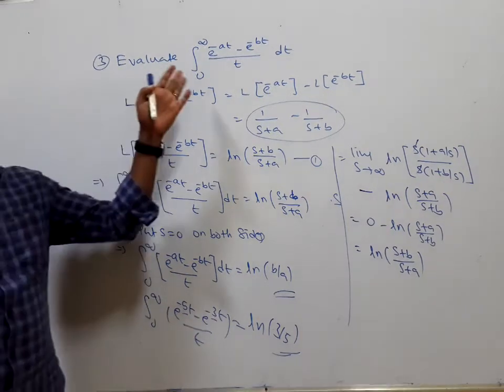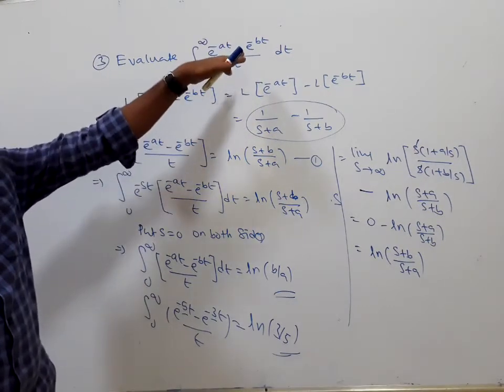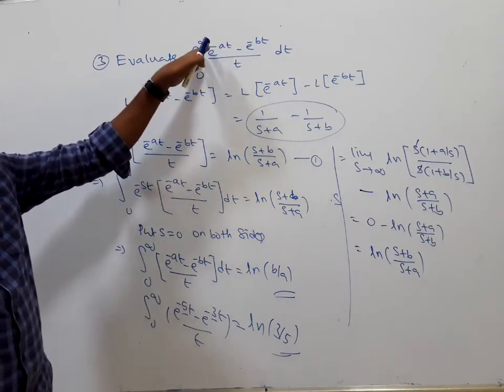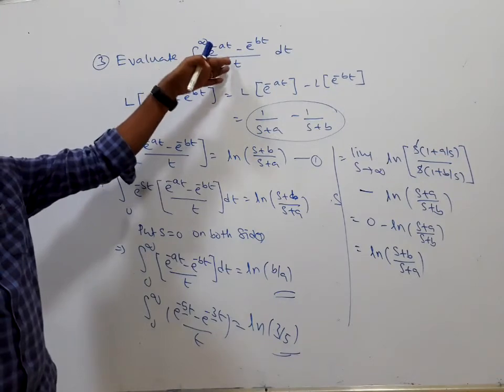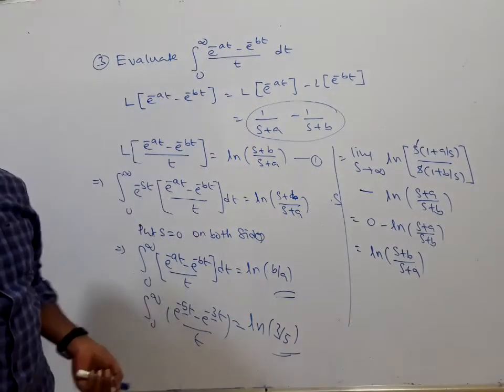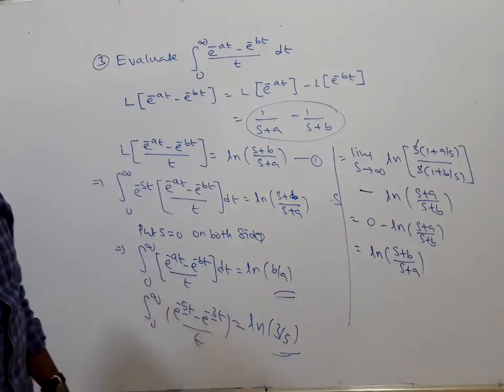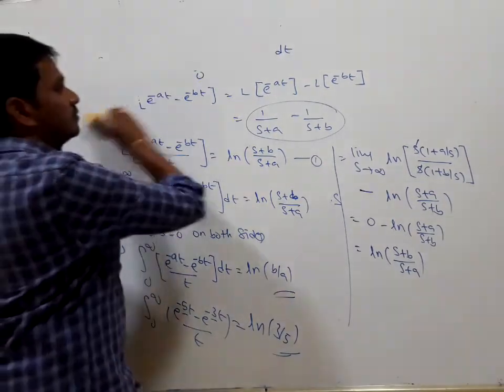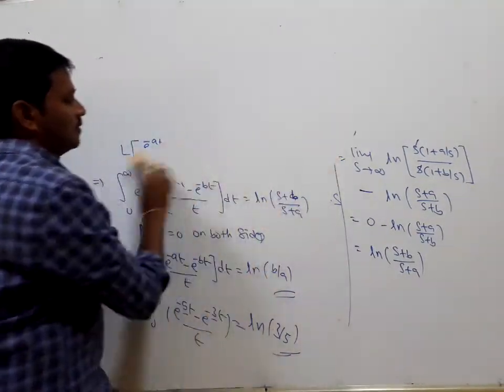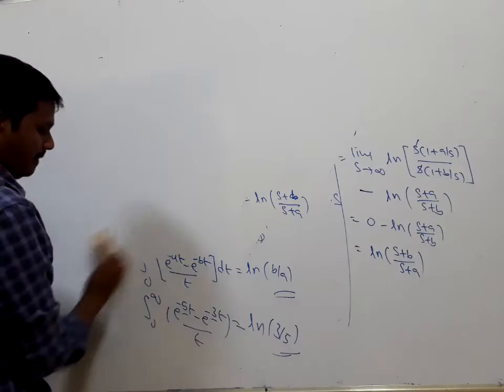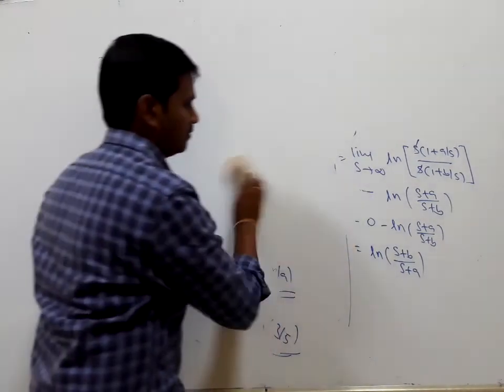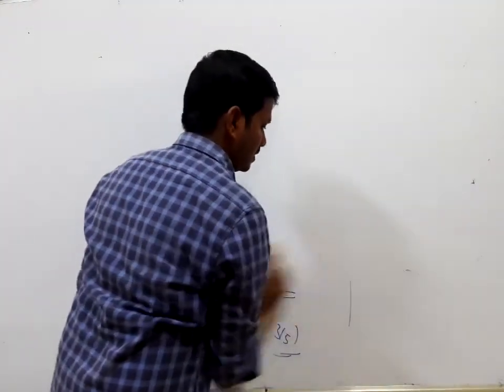Okay, nothing exponential here. Exponential, that is considered to be our f of t. Here it is exponential, nothing is there. After getting the Laplace transform of this one, we are putting s equals 0 on both sides. In the same manner you try to solve these problems.